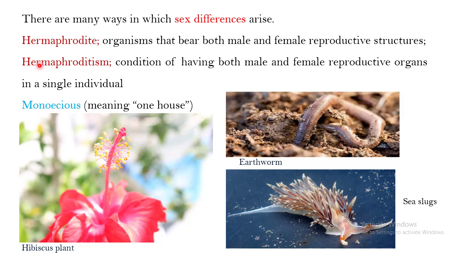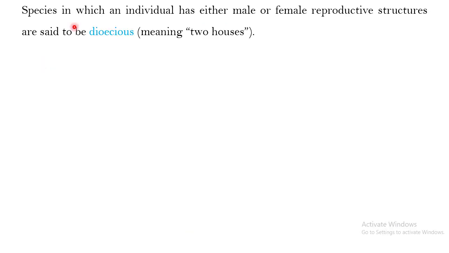In contrast to these hermaphrodite organisms, the species in which an individual has either a male or a female reproductive structure are said to be dioecious. Dioecious means two houses. So the male would be a different organism, and the female would be a different organism. The male is only going to have the male reproductive structure, and the female is only going to have the female reproductive structure. So a single individual is only going to have a single reproductive structure, whether male or female. We call them dioecious.